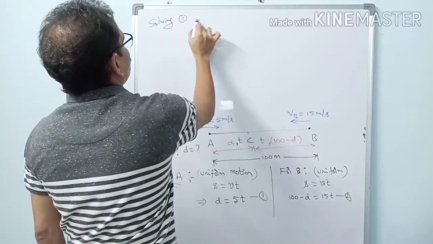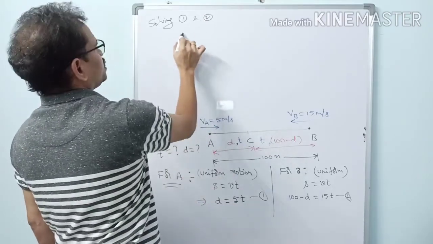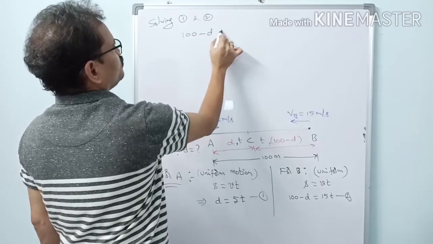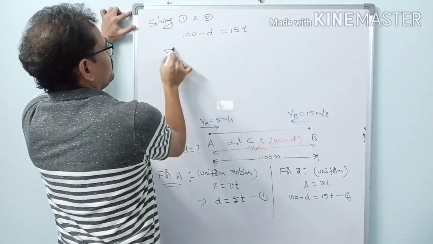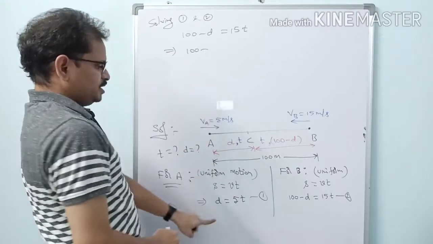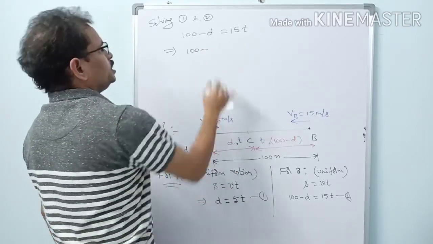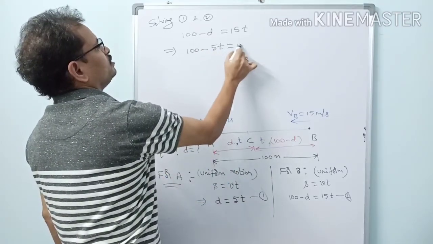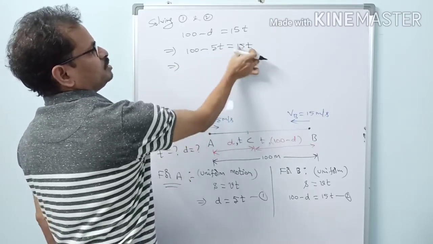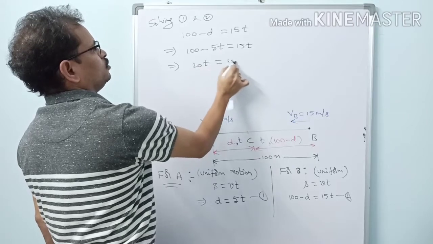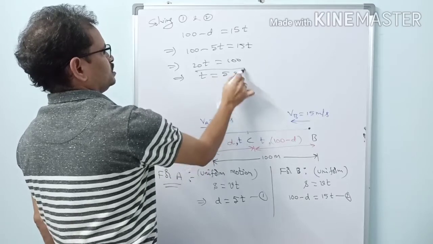Solving equations 1 and 2. So 100 minus d equals 15t, equation 2. This implies 100 minus, what is d here? I am substituting d equals 5t in equation 2. So 100 minus 5t equals 15t. This implies, sending 5t to that side, it becomes 20t equals 100. That implies t equals 5. This is 5 seconds.